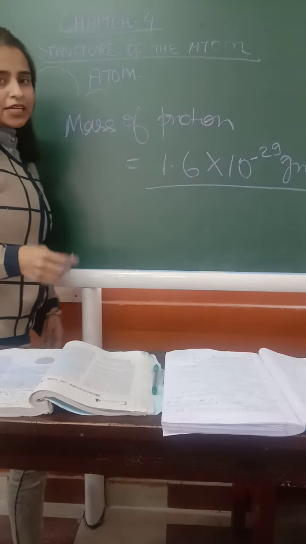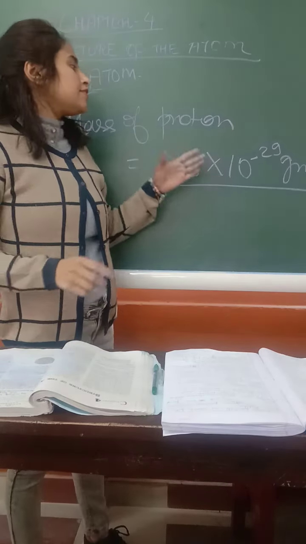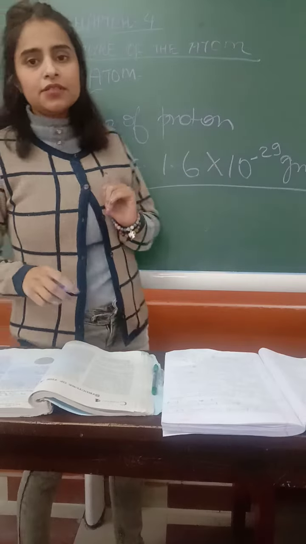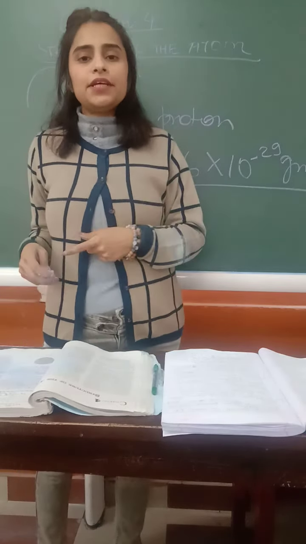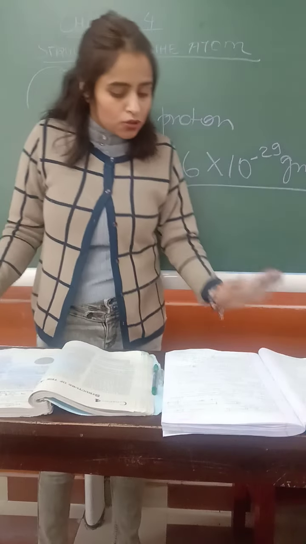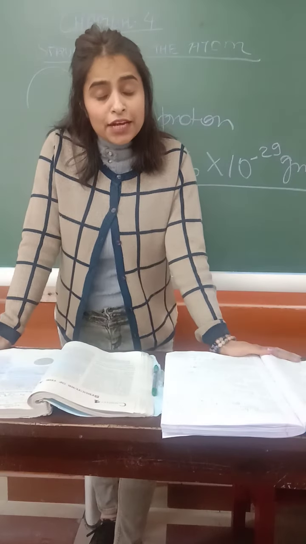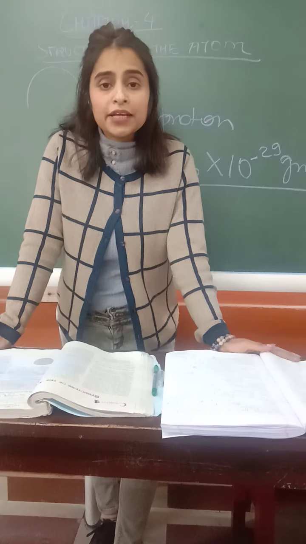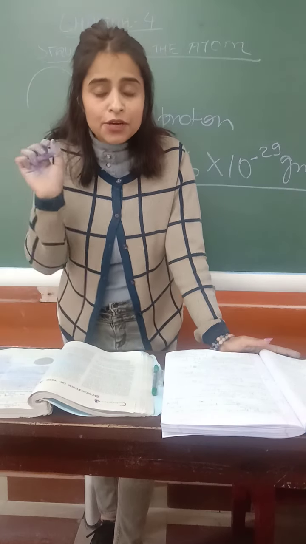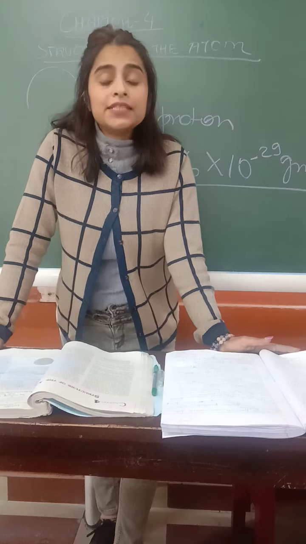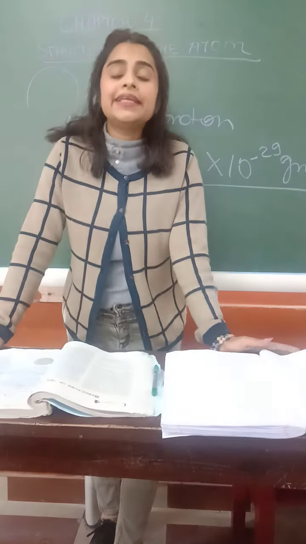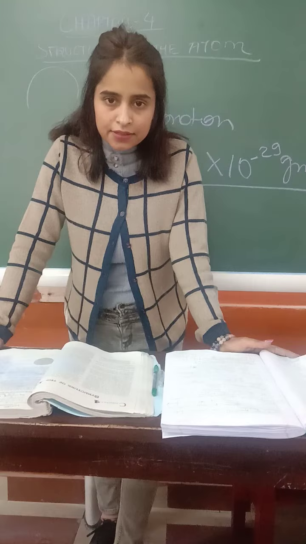Now students, it's better if you remember these numbers. It will be important for you to do some mathematical calculations later on. So just remember the mass of electron is 9 into 10 to the power minus 31 grams, and the mass of proton is 1.6 into 10 to the power minus 29 grams.